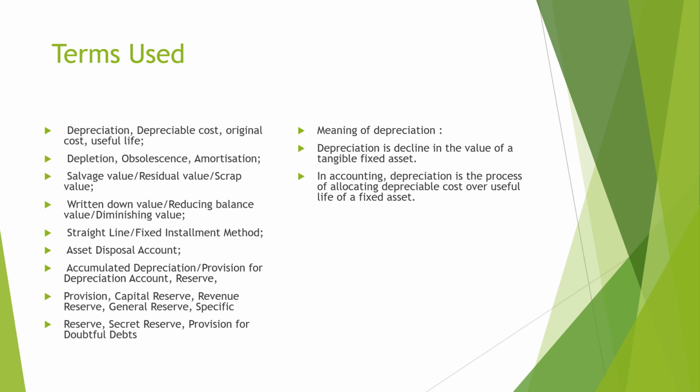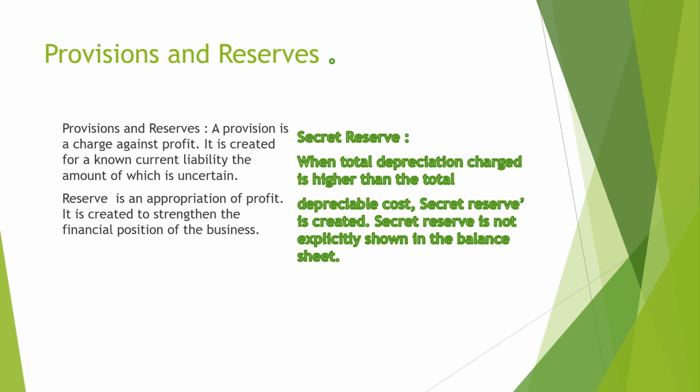Again, the terms which we have used are depreciable cost, original cost, useful life, depletion, obsolete, amortization, salvage value, and like this provision, reserve, meaning of depreciation as we have already discussed. So here the provision and reserve differences are provided. The provision is charged against profit and reserve is an appropriation against the profit. So secret reserve: when total depreciation charge is higher than the total depreciable cost, a secret reserve is created.